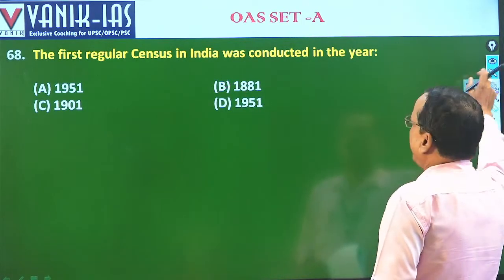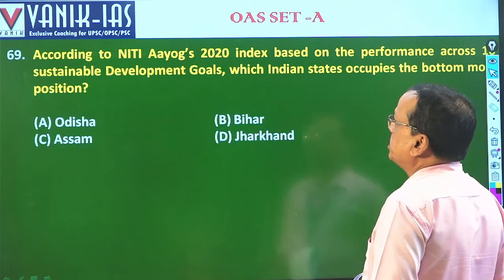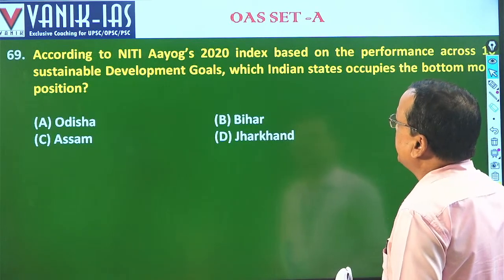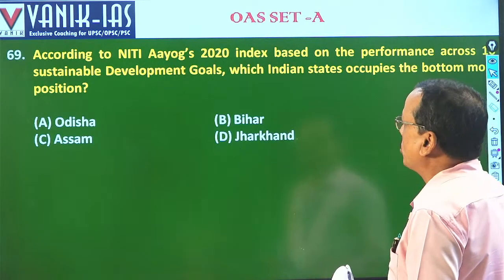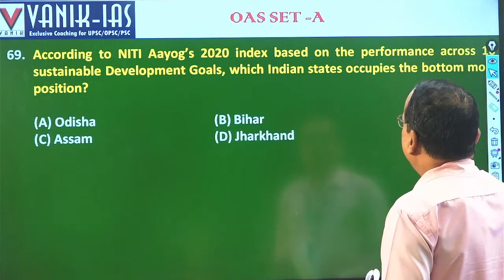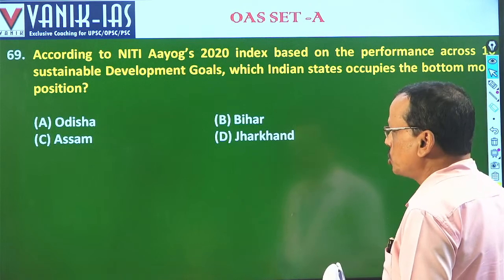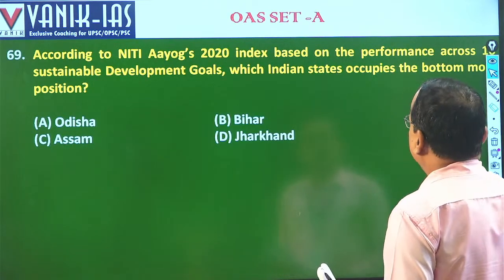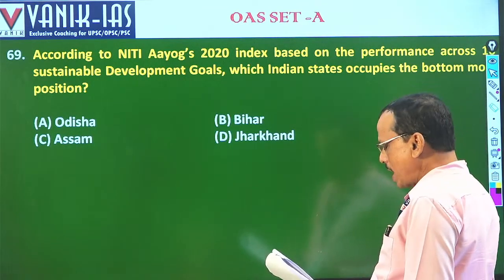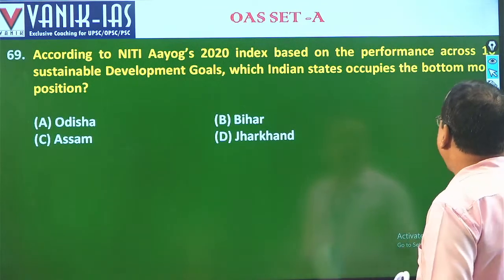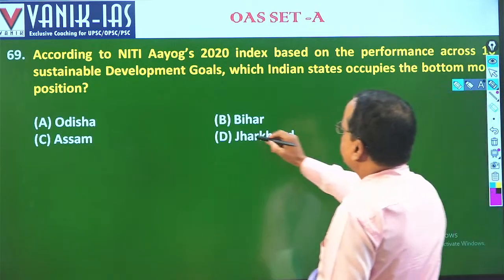Then moving further, according to Niti Aayog 2020 index based on the performance across the 17 sustainable development goals, which state occupies the bottom most position? Niti Aayog published performance across sustainable development goals set by the United Nations. It was Bihar, which is at the lowest ebb.